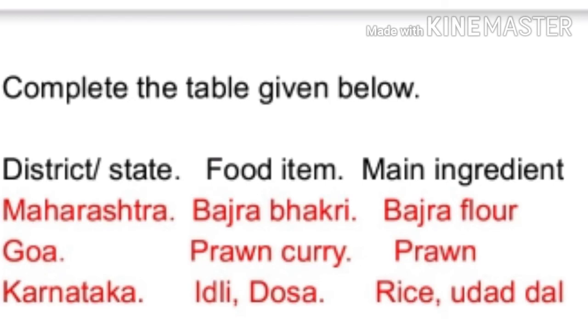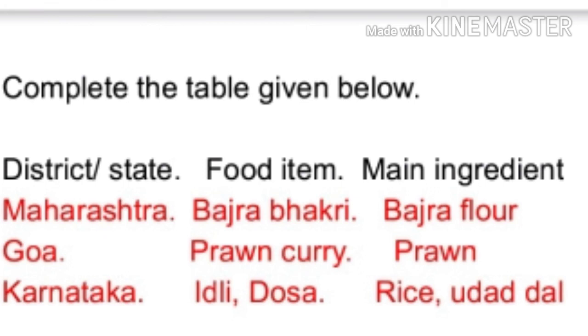in the third column. So in this question, we have to write down the district states in first column. In second column, we have to write down the food item, and in third column, we have to write down the main ingredient. So first state, while observing the map, we will write Maharashtra, and the food item is bajra bhakri, and the main ingredient is bajra flour.